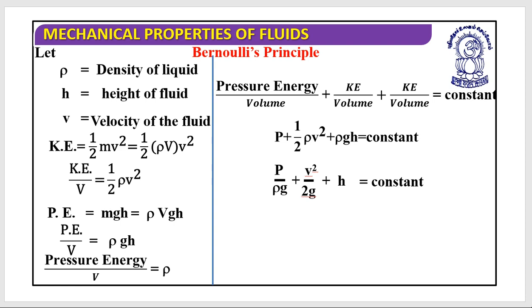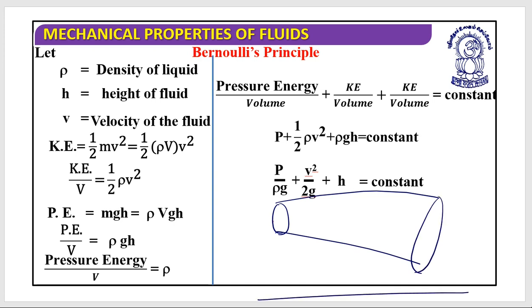Let's suppose this is a horizontal pipe, or I should say this is the pipe, something like this. This is the horizontal layer, this is height h1, this is height h2, this is the cross sectional area a1, this is the cross sectional area a2, this is velocity v1, this is velocity v2. This is the situation.